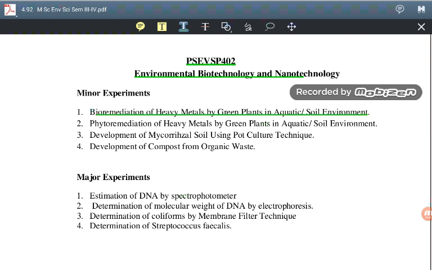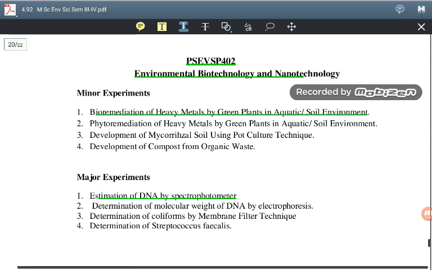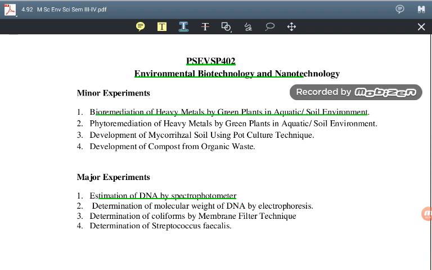Next is a major experiment, estimation of DNA by spectrophotometer. We have already seen what DNA is and what the structure of DNA is. Here in this experiment we are going to see how the DNA can be extracted. Even plants contain DNA, animals contain DNA, so how these DNAs can be extracted and how they can be seen spectrophotometrically.